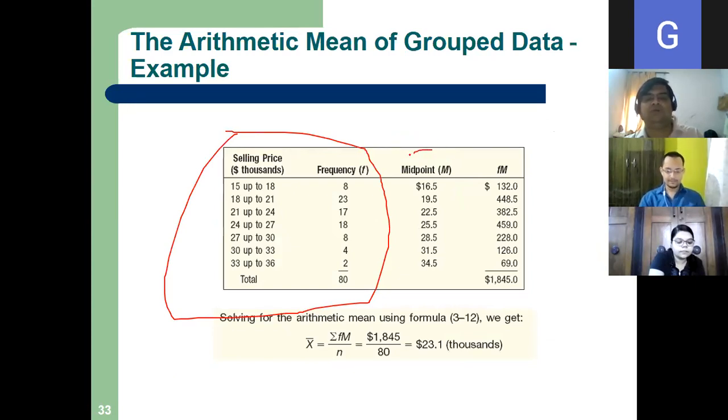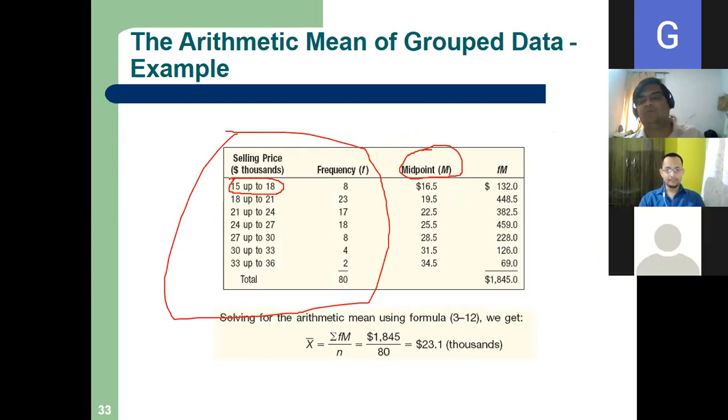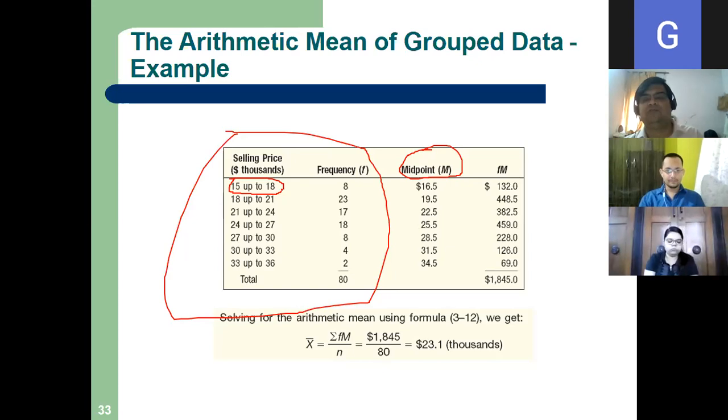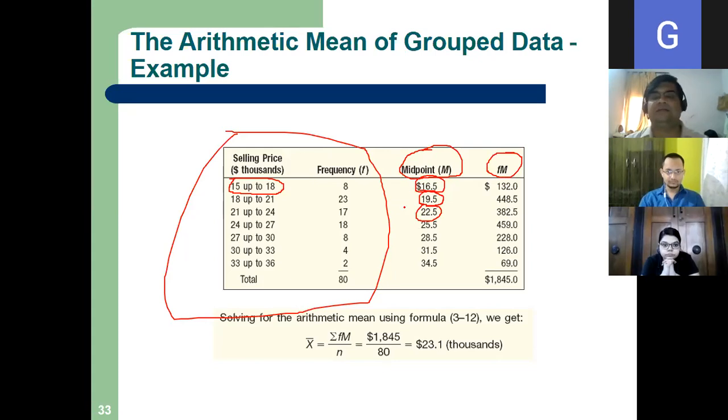What is m? M is the midpoint of each class. So for 15 to 18, 15 is the lower limit and 18 is the upper limit. So the average of 18 and 15 is 16.5. In this way, you have to calculate all the midpoints, and then you have to calculate the f into m. Okay, is this clear, right?